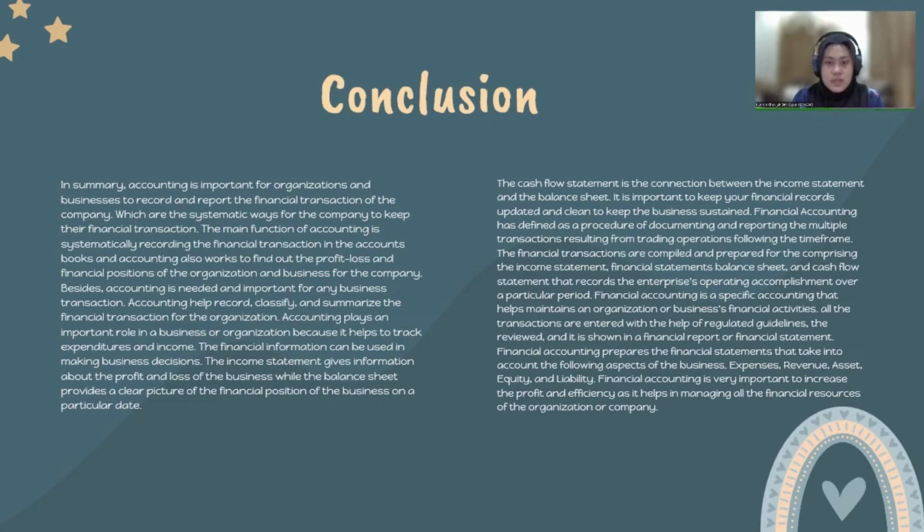Financial accounting is defined as a procedure of documenting and reporting the multiple transactions resulting from trading operations following the time frame. The financial transactions are compiled and prepared into the income statement, balance sheet, and cash flow statement that record the enterprise's operating accomplishment over a particular period.